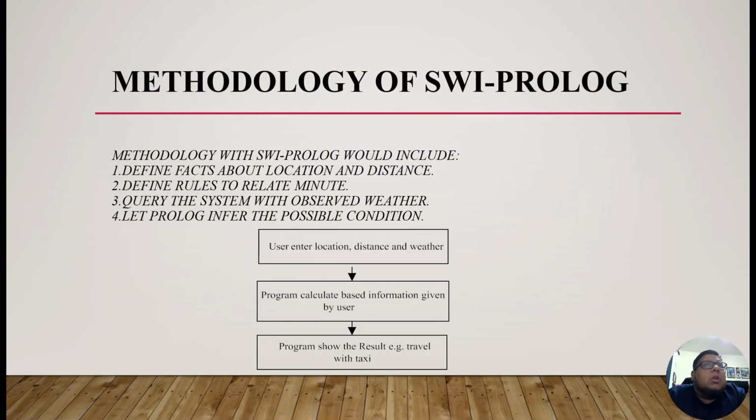And the next is the methodology of SWI-Prolog. The methodology with SWI-Prolog includes four steps: define facts about location and distance, define rules and related weather, query the system about the observed weather, and let the Prolog inference engine infer the possible conditions. First, the user will enter the location, distance and weather. The program calculates based on the information given by the user. The program shows the result, for example, travel with taxi.